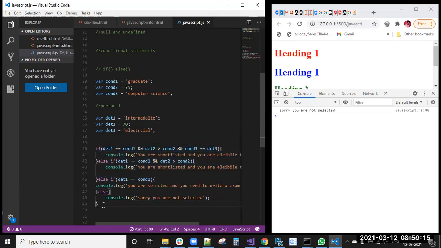This is the if and else condition. Like that, you can make a number of else if conditions. But if any one condition is true, then it will be true only. So in the same company example, here instead of that condition, I'm making an OR condition. Still you are not selected because any one condition is not true, right? I told you, if any one condition is true, then it will go to here.